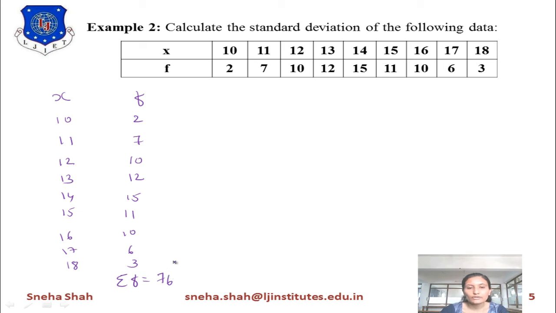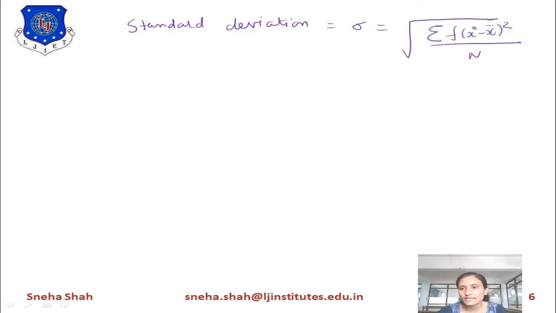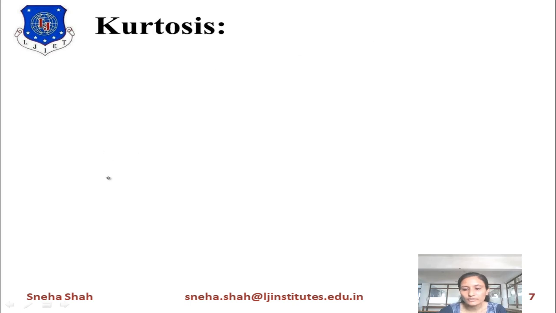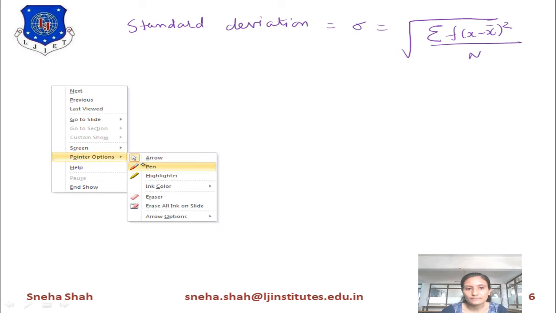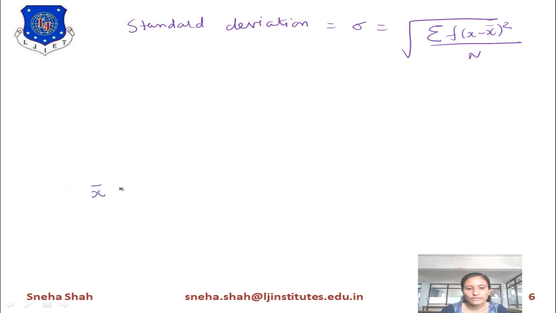Now we want to find the value of x minus x bar whole square, right? To find this value, first of all we want to find the value of x bar. The value of x bar is the mean value, right?